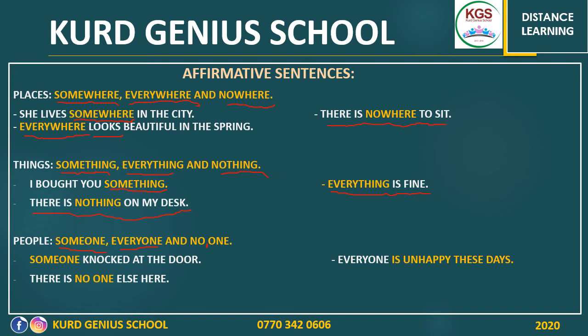Someone knocked at the door. So someone, we don't know. We are not being specific. We are referring to a person without being specific. Everyone is unhappy these days. Yeah, because of this coronavirus, we are all at home. And because of what's happening in the world, everyone is unhappy.